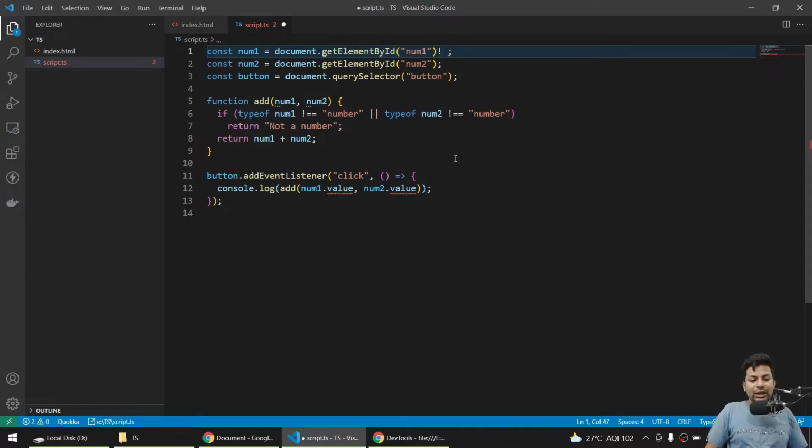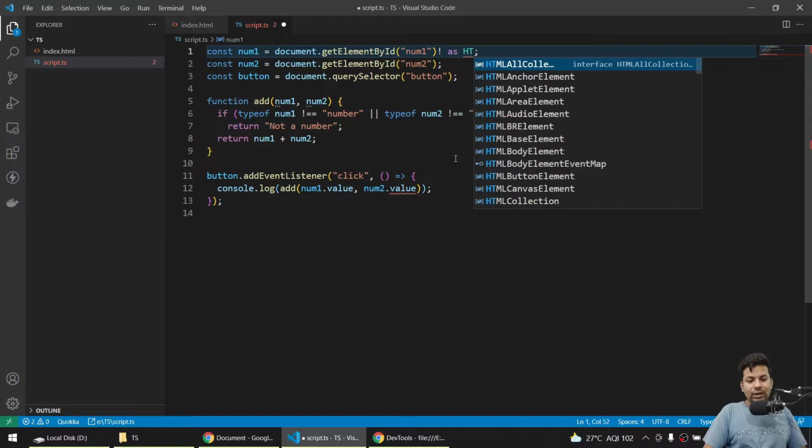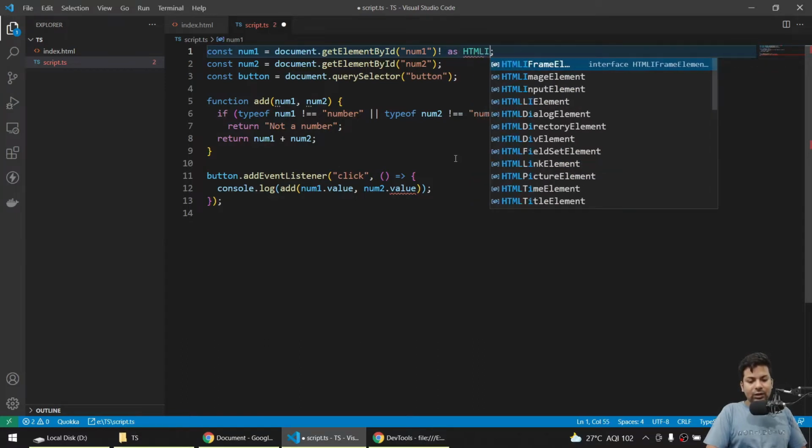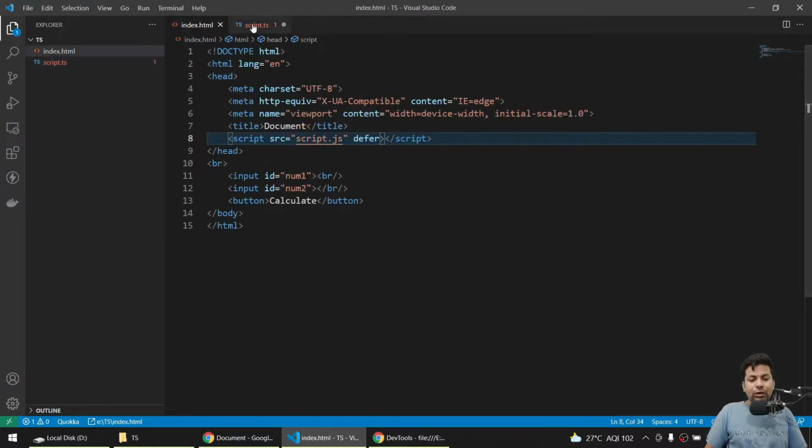And after that I'll say as, you can see now as soon as I write as, it's just gone, and I say as HTML input element. So you can see now it's gone. So I'm saying the value will come, I am sure of, because I'm a developer, and it will come as a HTML input element. You can see it's asking you to be sure. So you will go here and check, okay, whether I have written num1 or not.